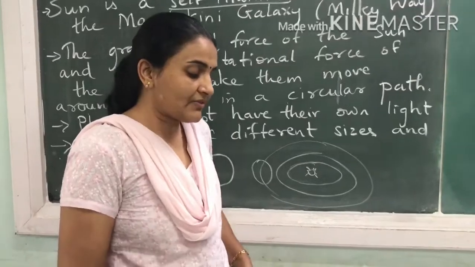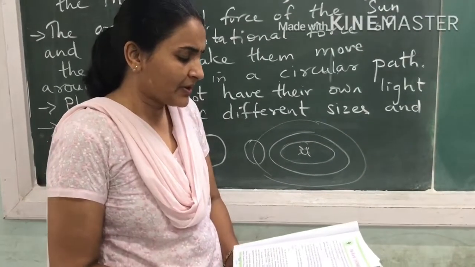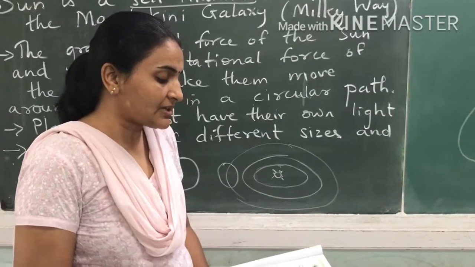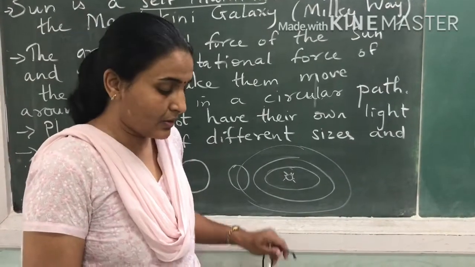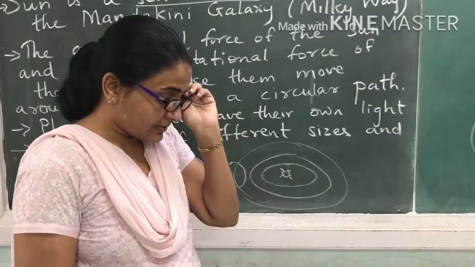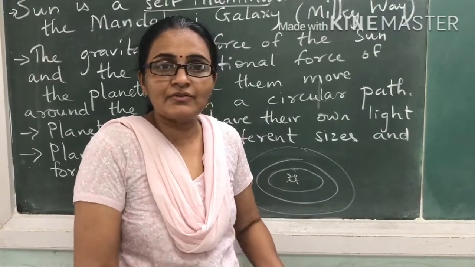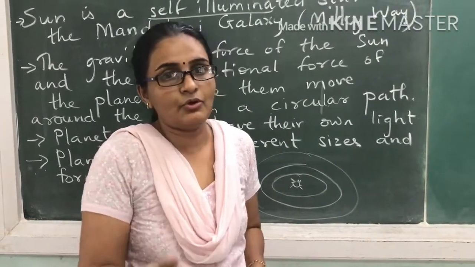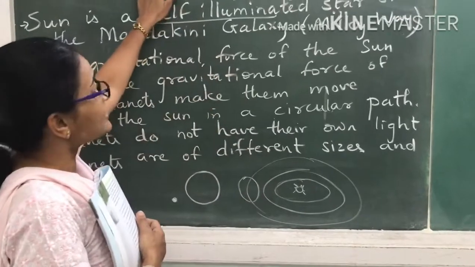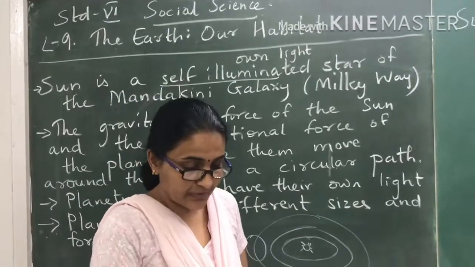Page number 47, the earth our habitat. Wherever we live, the place is our village or our home. All this is on the top of what? Means our houses, our villages, our cities are where? On the earth. So that is why this lesson mainly talks about earth.